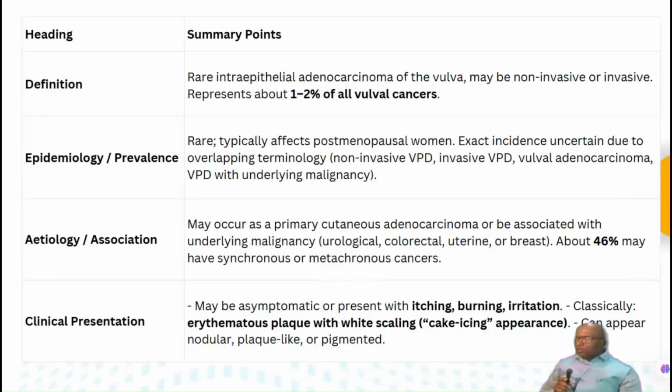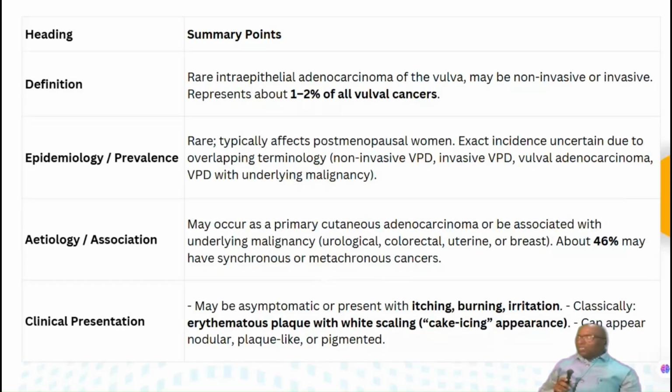There are two or three typical buzzwords in this particular Paget's disease. You remember those and you choose the option as Paget's disease. We'll see that in subsequent slides. So what is the epidemiology? It is a rare condition. It typically affects postmenopausal women. The exact incidence is uncertain due to overlapping terminology such as non-invasive vulval Paget's disease, invasive vulval Paget's disease, vulval adenocarcinoma, or vulval Paget's disease with underlying malignancy. These are the different terminologies which have been used.